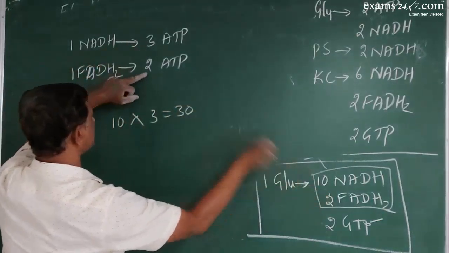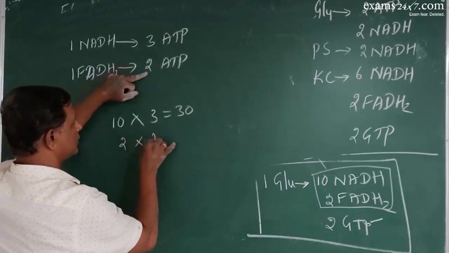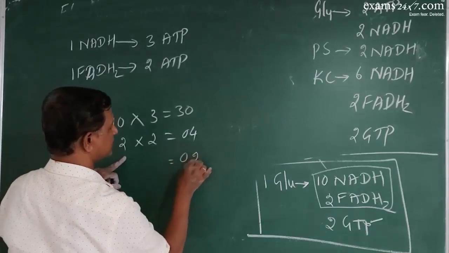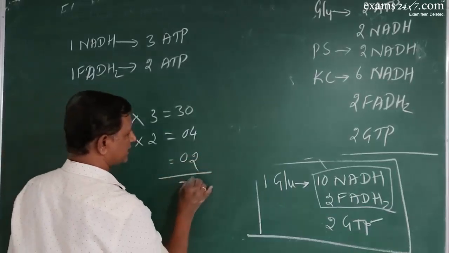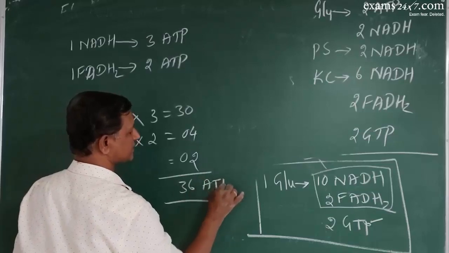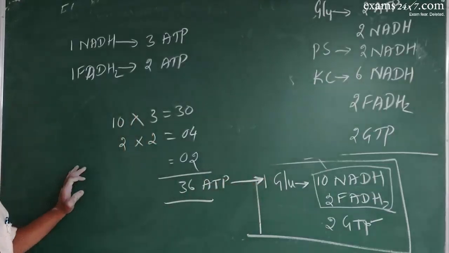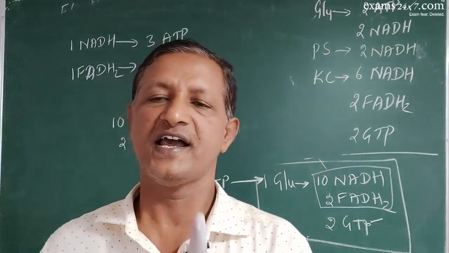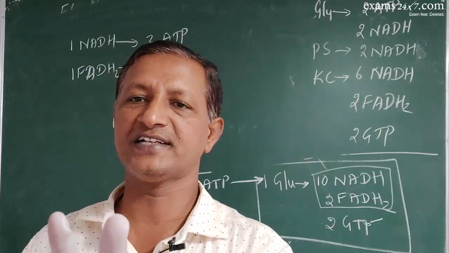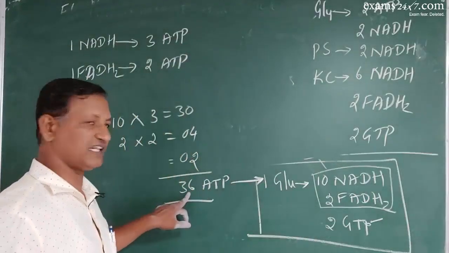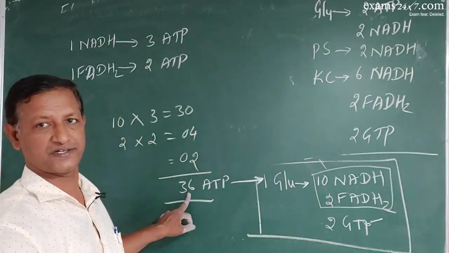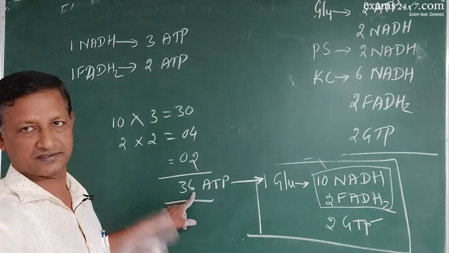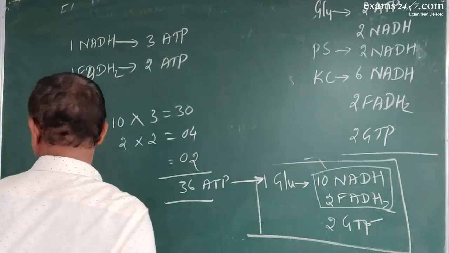We have 2 FADH, 2 into 2, 4, and we have 2 GTPs, that is 2. So totally 36 ATPs per glucose molecule. Hence, when one molecule of glucose enters ETS, it results in the formation of 36 ATPs in aerobic respiration. How many in anaerobic? Only 2. Here it is 36. So that is the major difference.